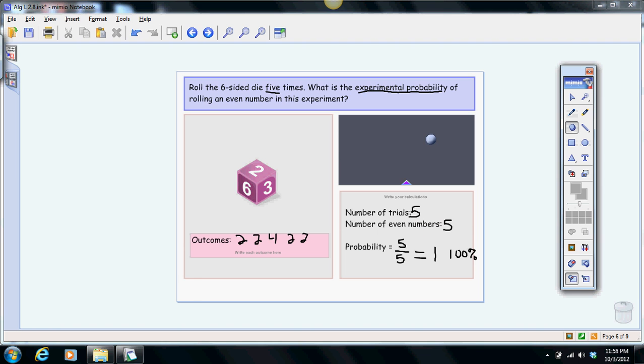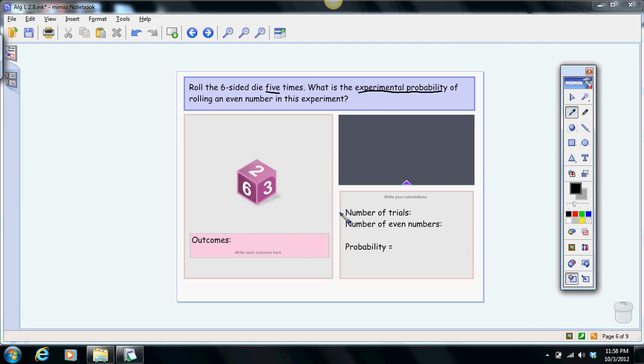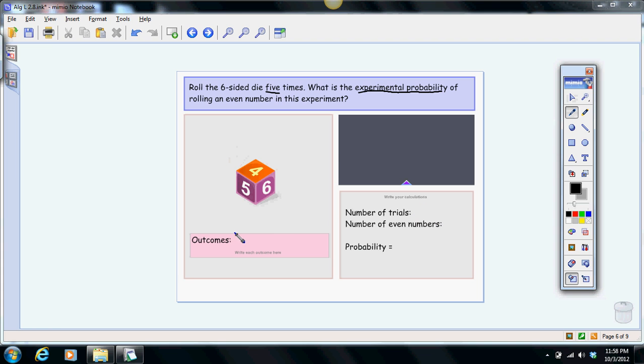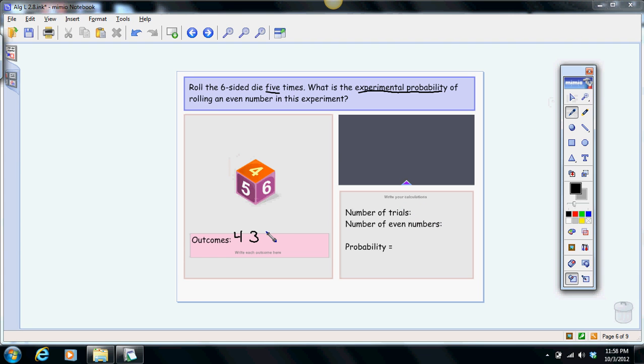So let's just try this again and see what happens. Because common sense should tell us we shouldn't get 100% every single time. So if I roll it, I'm still going to get an even. And again, yay, there's an odd number. And another 4. And a 1, and one more time.